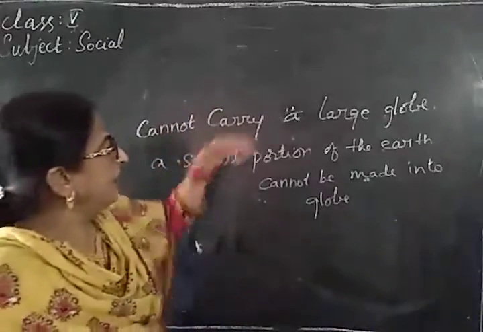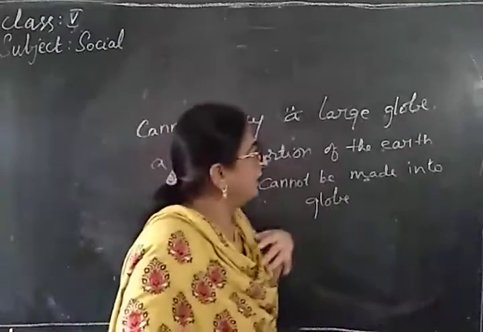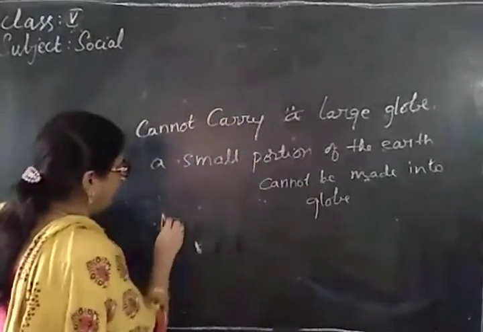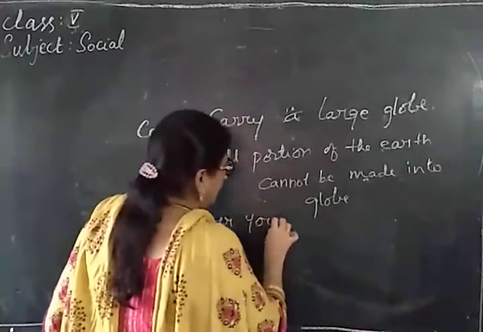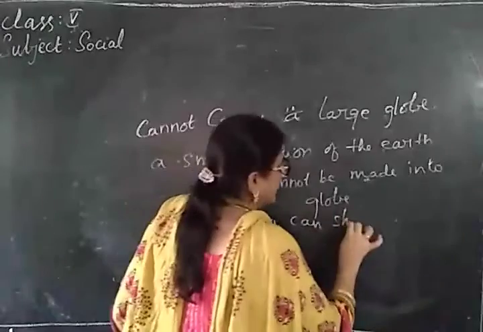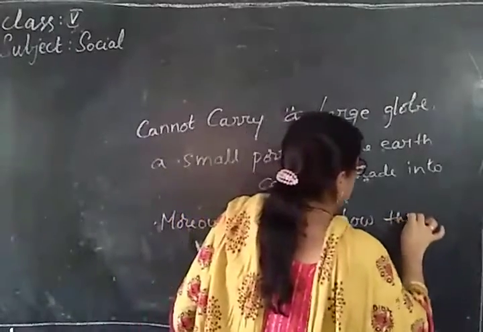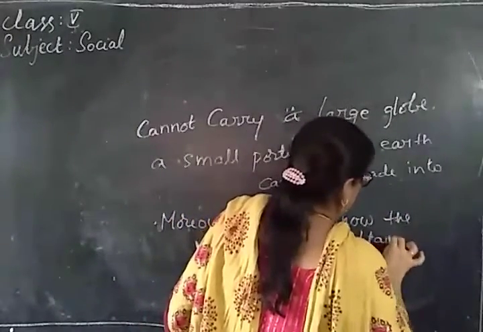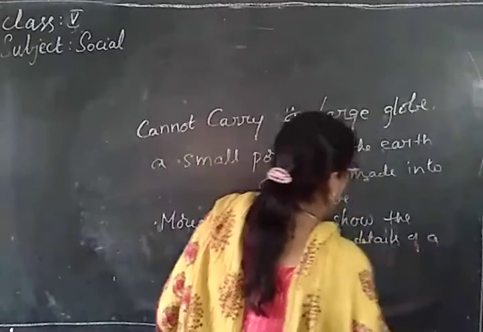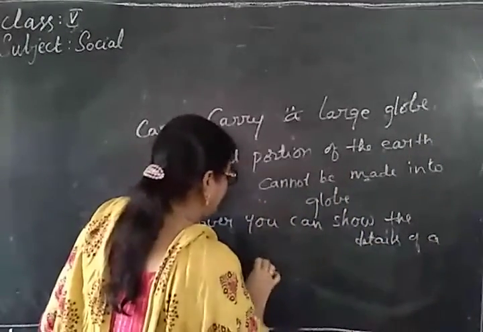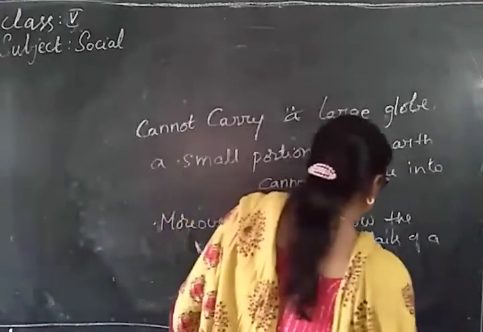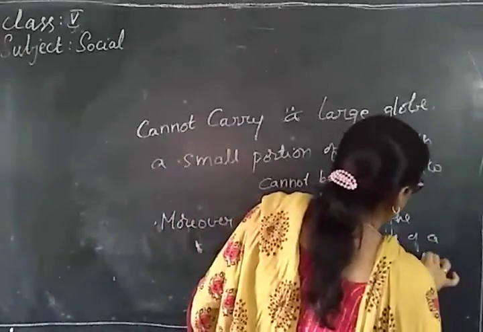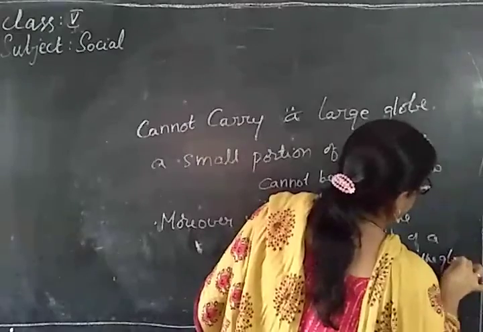You cannot carry a large globe, a small portion you cannot make, and moreover you can't show the details on the globe, isn't it?